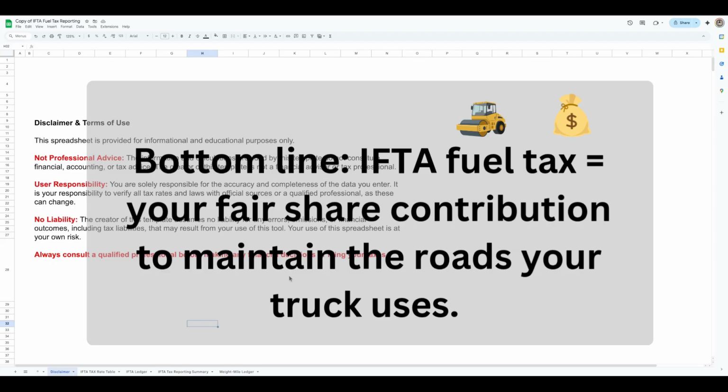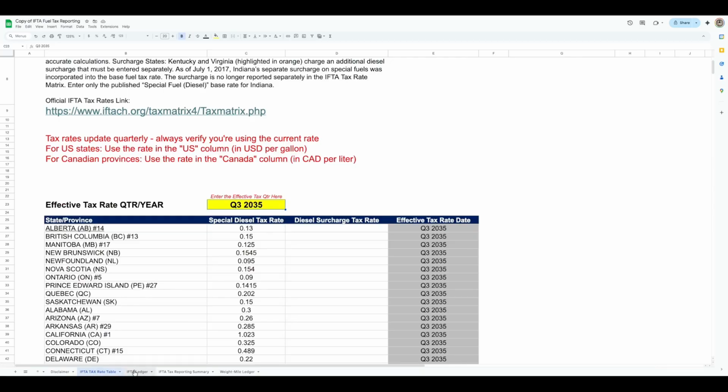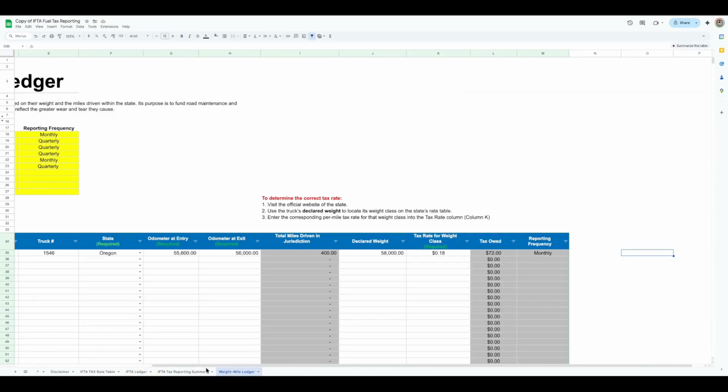One important note is that IFTA only covers fuel taxes. Some states have additional taxes that you need to report separately, like Oregon has a weight and mile tax, and New York, Kentucky, and New Mexico have a weight and distance tax. So always check if the states you operate in require additional tax filing beyond IFTA. So let's go over all the tabs in this template, and then we'll do an example so you can see how it works.